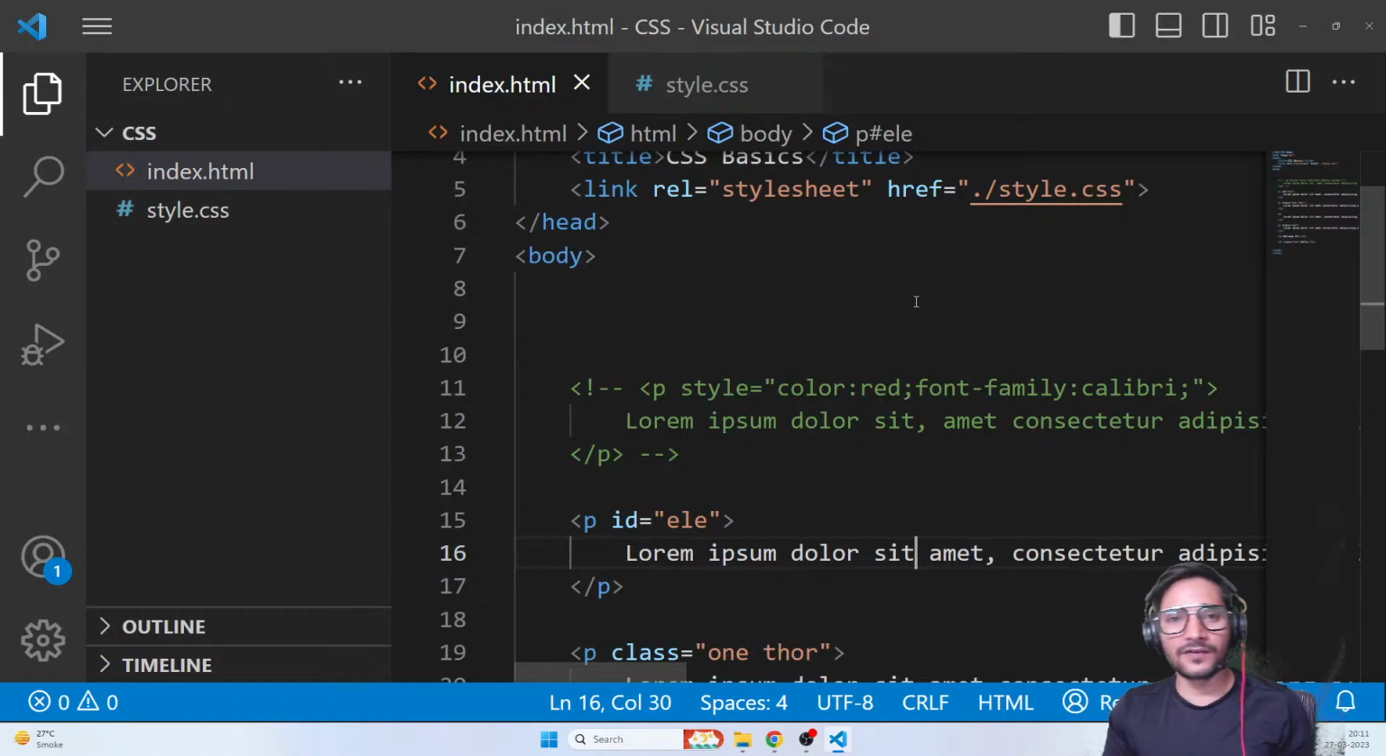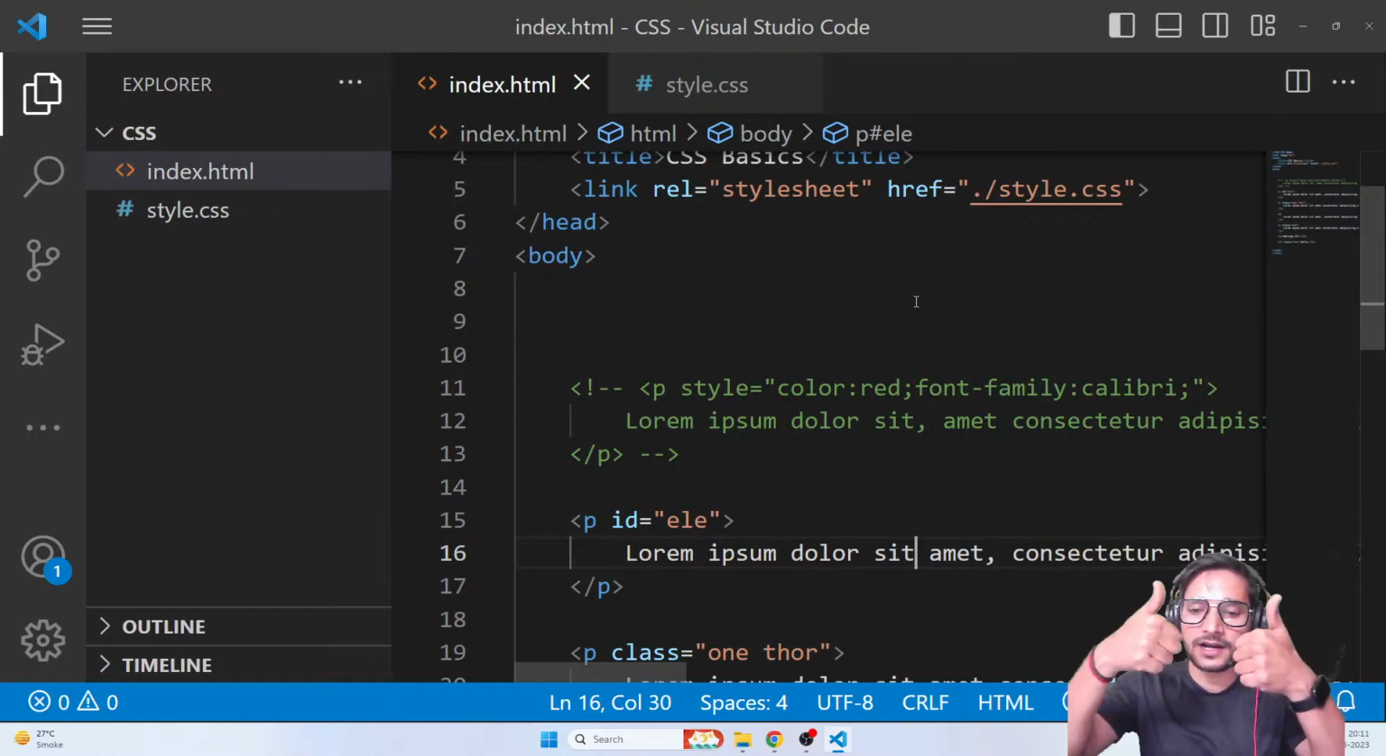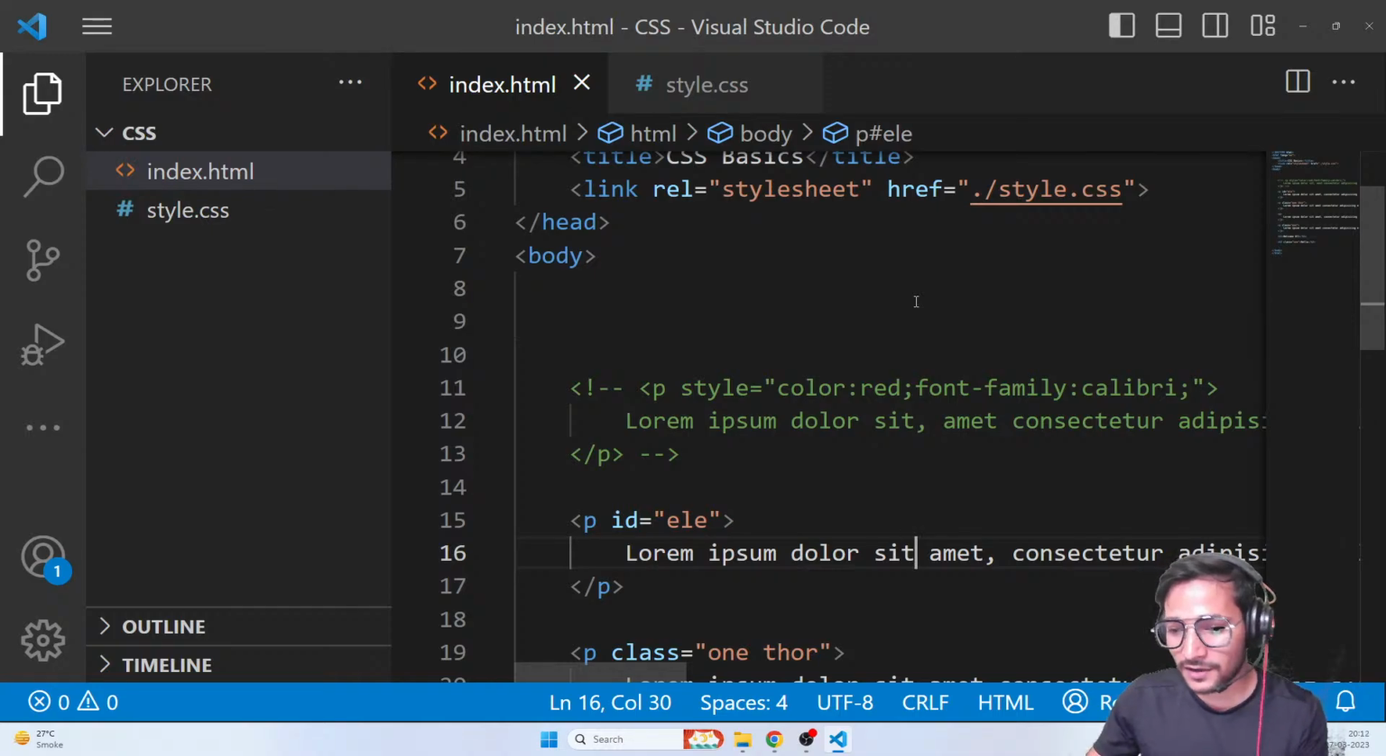Guys, are we good with the 3 ways of applying CSS? Everyone? Hopefully. Hi Arbaz, how are you, buddy? Good to see you here. Guys, all cleared? Everyone, please tell me. Are we cleared with the application? Okay, amazing, amazing, amazing.